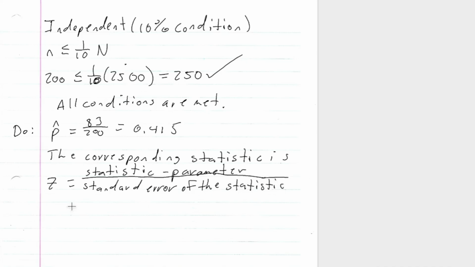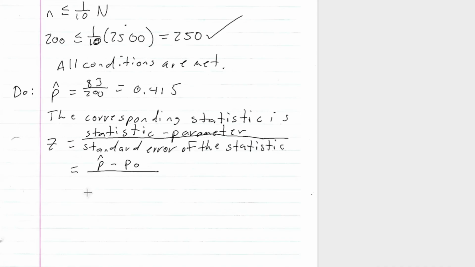All right, and this is equal to, so our statistic is the one we're testing, our p hat, minus our null hypothesis proportion, right? Our parameter, over the standard error of the statistic. So this is the square root of p naught times 1 minus p naught, all over n.